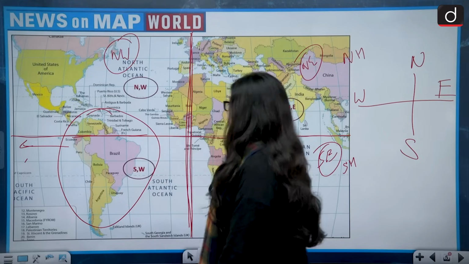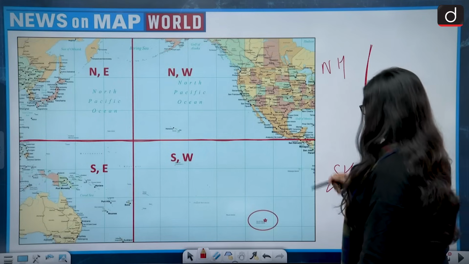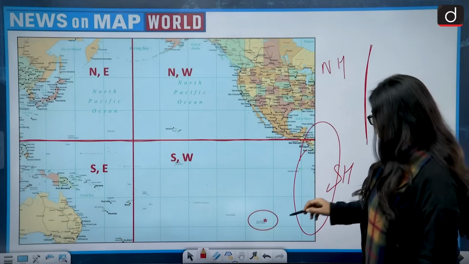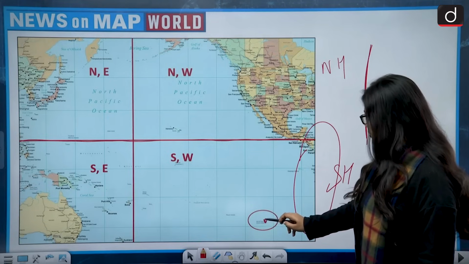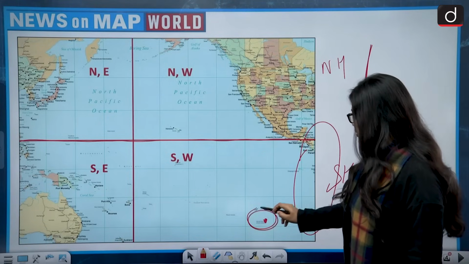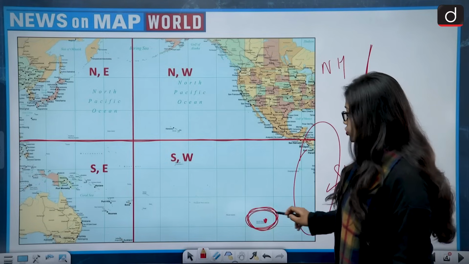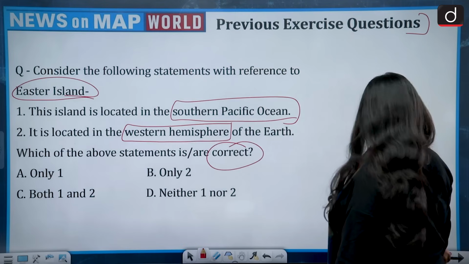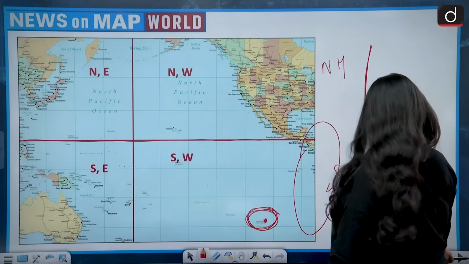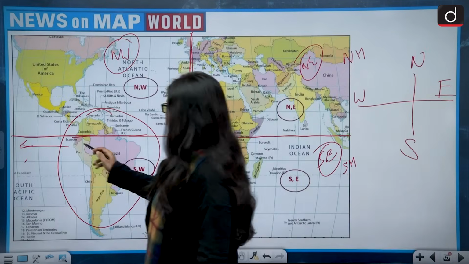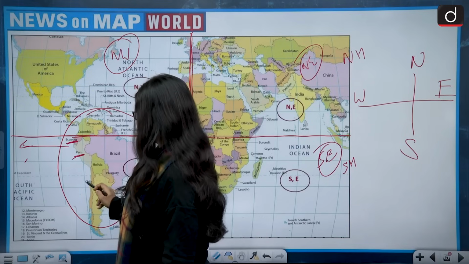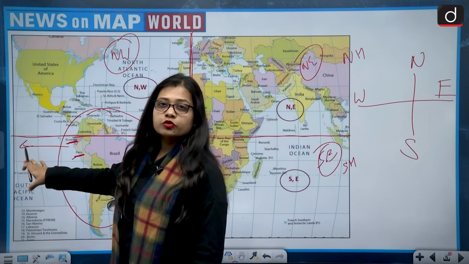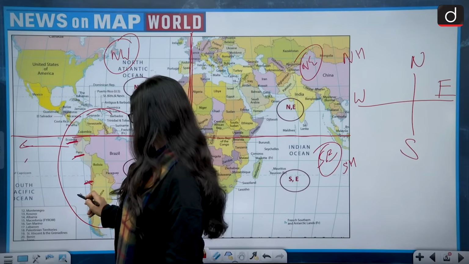In particular, Easter Island is situated in the South Pacific Ocean. See, this is the South American continent and this is the location of the Easter Island in the South Pacific Ocean. This is the enlarged view on the world map. If you see, this is Ecuador, this is Peru, and this is Chile. So on this side, on the western side, that is in the South Pacific Ocean, is where the Easter Island lies.